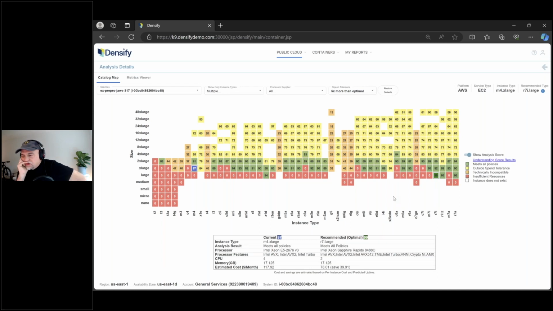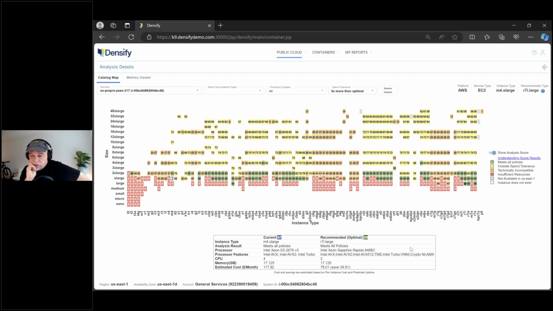This is a view of what I'm talking about here as far as resource governance. So here I'm looking at the commonly used instances within Amazon, how that particular workload scores against the entire offering. And in fact, I'm going to go back for a second and show the whole thing. That's actually an even bigger view, because again, it's a pretty complicated catalog. So up the left, we have the sizes that Amazon offers. And then across the bottom, we have the offerings themselves. And you see there's all kinds of weird and wonderful instance types here: memory optimized, CPU optimized, HPC, and you see the scores here. And let me just turn off this for a second and explain what we're looking at here. So this is the view of where that workload can run in Amazon if money were no object.